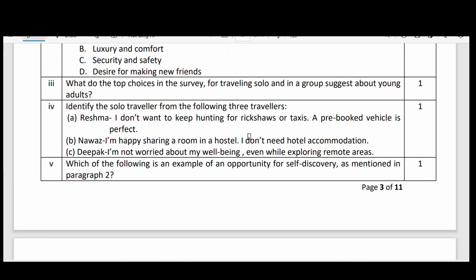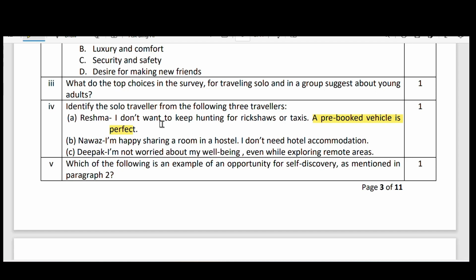Next, fourth question. Identify the solo traveler from the following three travelers. Here, three travelers are given and their motto is also given. So, based on their preferences, you can imagine, is he a solo traveler or a group traveler? See here, I don't want to keep hunting for rickshaws or taxis. A pre-booked vehicle is perfect. Pre-booked, pre-planned means group. Remember this. Based on this statement, you can understand that it is a group travel. That means he is not a solo. Reshma is not a solo traveler.